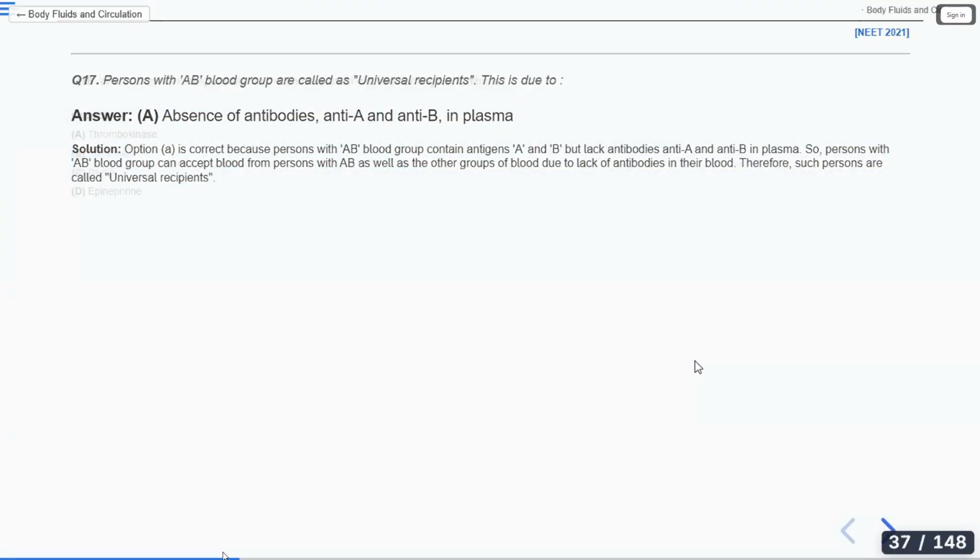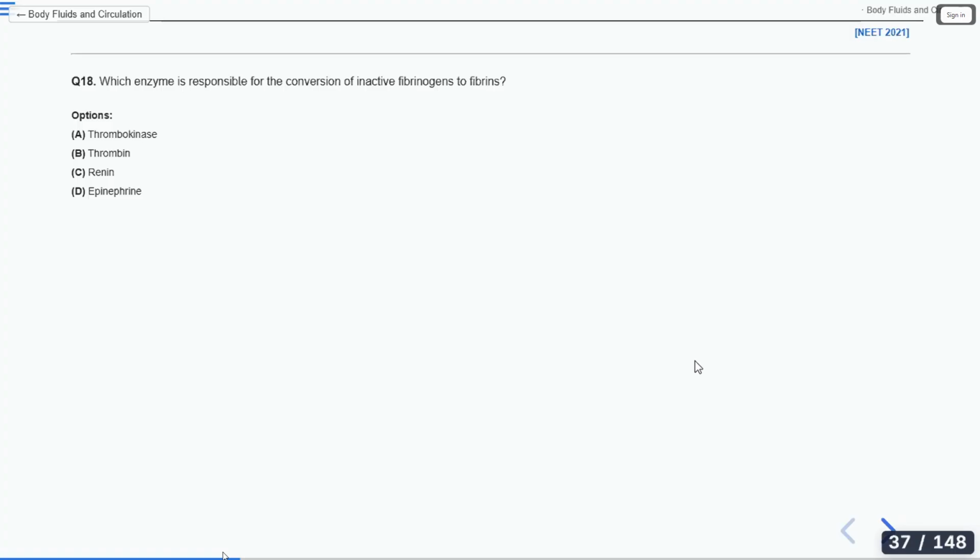Very good. Next question. Which enzyme is responsible for the conversion of inactive fibrinogens to fibrins? Easy question. You guys will know the answer. Yes, Saksham. Good. Thrombin.